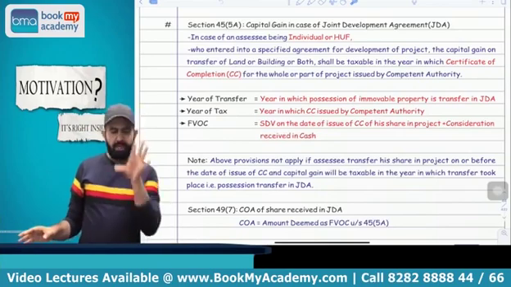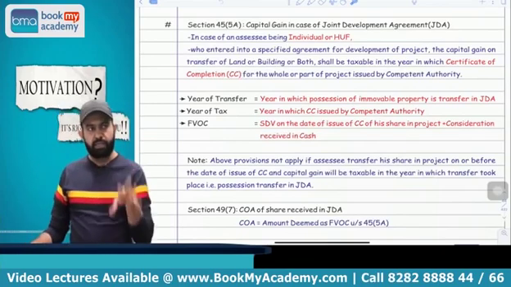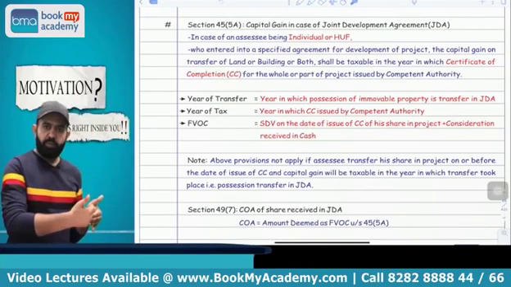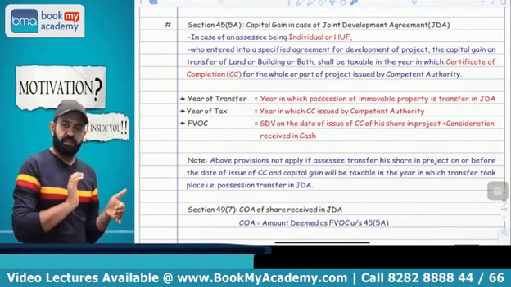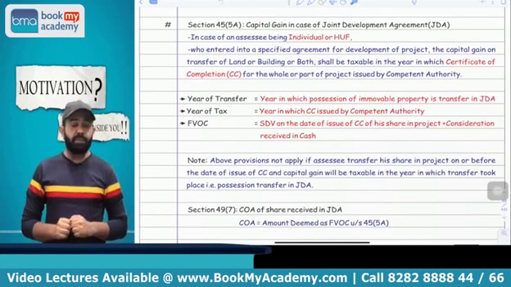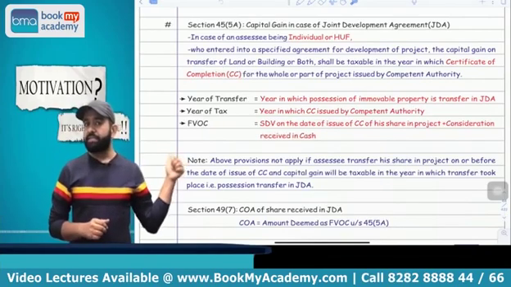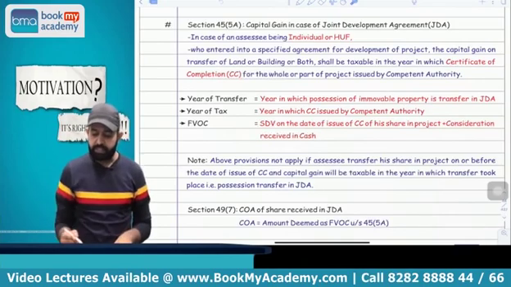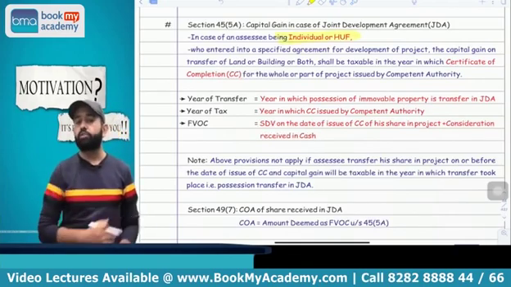Now try to understand what I explained in Section 2(47), that was the definition of transfer, and as per the definition, if possession of immovable property is transferred, then it is treated as transfer and capital gain is applicable. But here, this is the exception. All people, please pay attention. This section is applicable only in case of an individual and HUF.